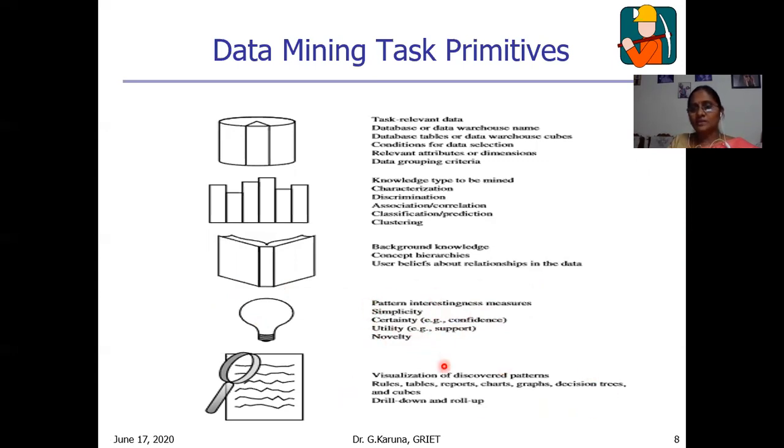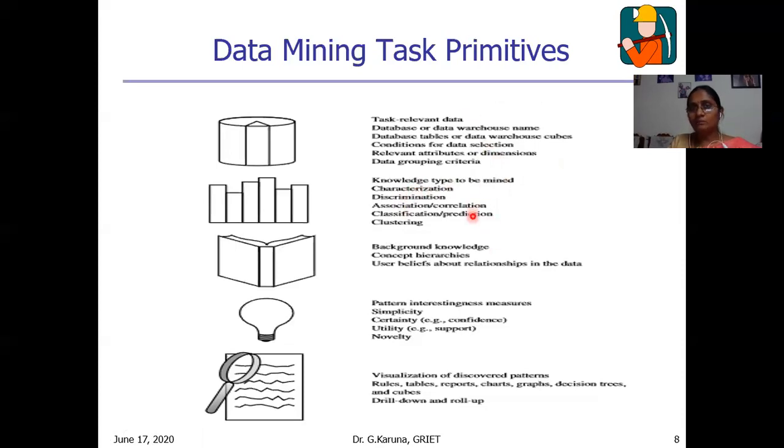Next is how to present. The fifth task primitive is visualization. Just now I explained the various forms of visualization techniques. This is the overall representation of the 5 task primitives. With the help of these, the DMQL query language syntax can be written as per how many tables you have taken, how many attributes, and what mining techniques you are going to use.